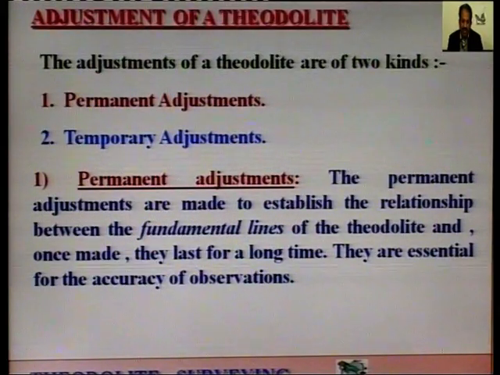If it is once made, they last for a long time, and they are essential for the accuracy of the observations. That is, if the instrument is not in permanent adjustment, we cannot find accurate results. For accurate readings, the instrument should be in perfect condition, or its permanent adjustment should be very good.